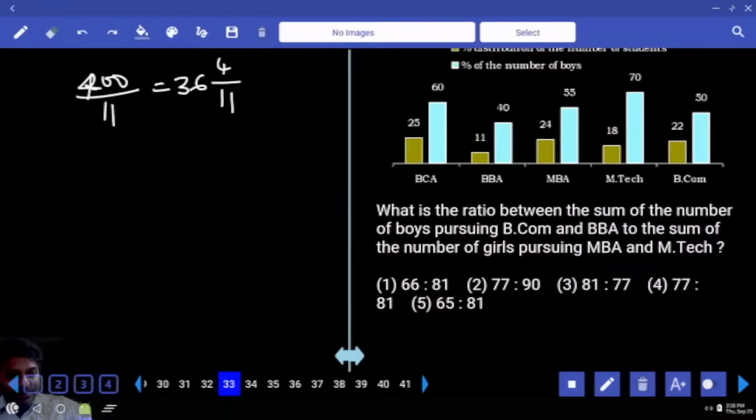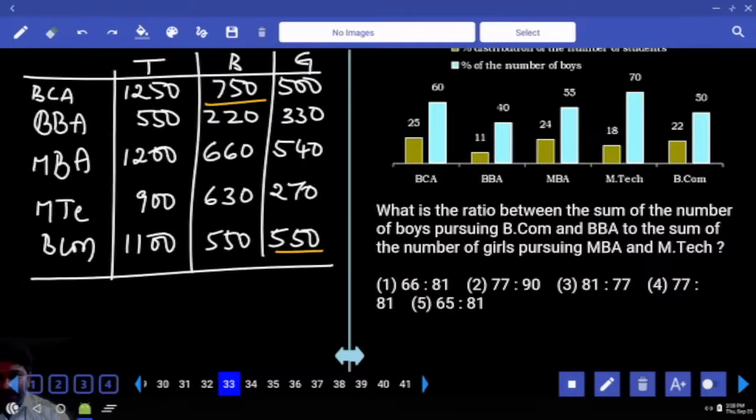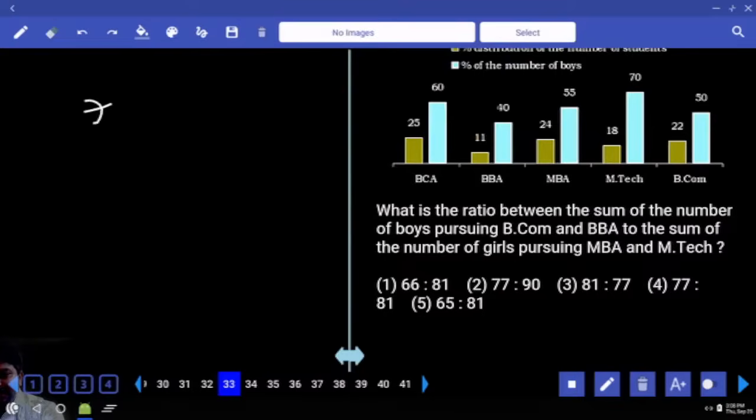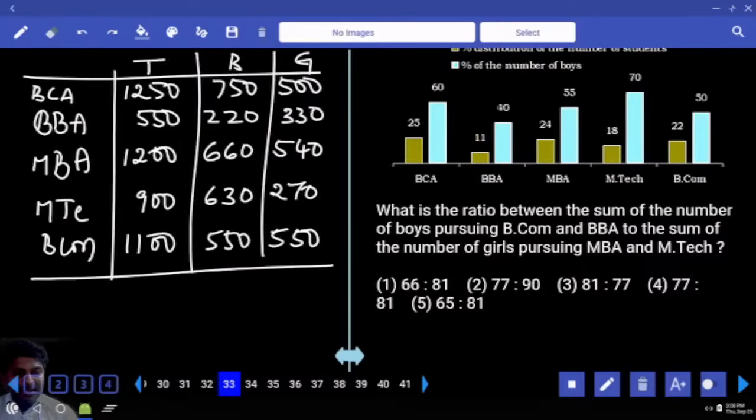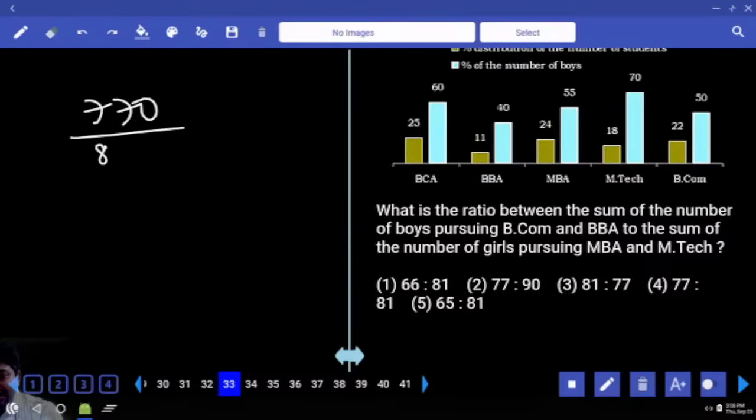What is the ratio between sum of number of boys pursuing BCom, BBA, boys from BCom, BBA, 770 divided by girls pursuing MBA, MTech, 810? Divided by 810, 0 gets cancelled. 77, 81. Fourth option. No more cancellations.